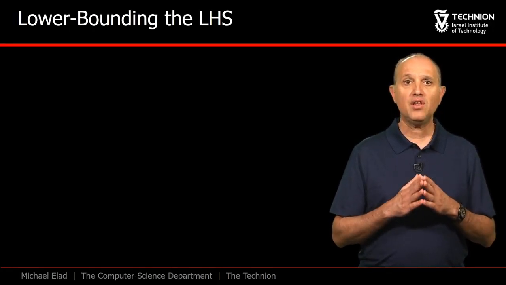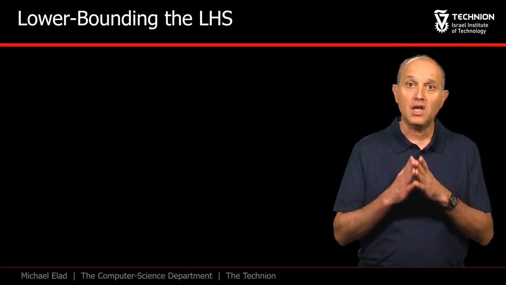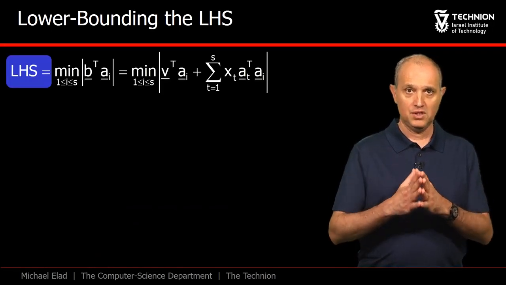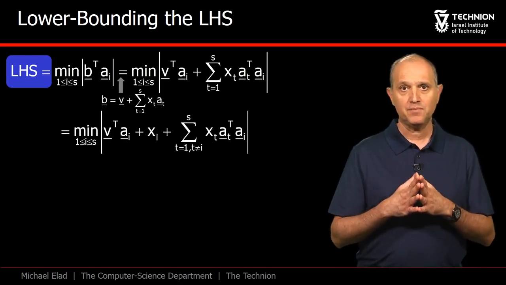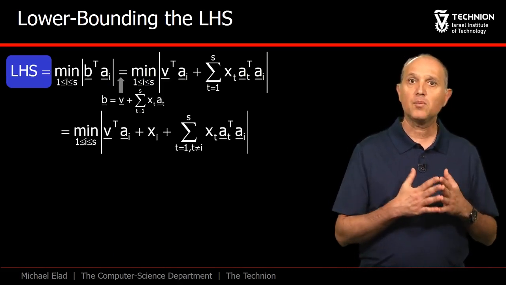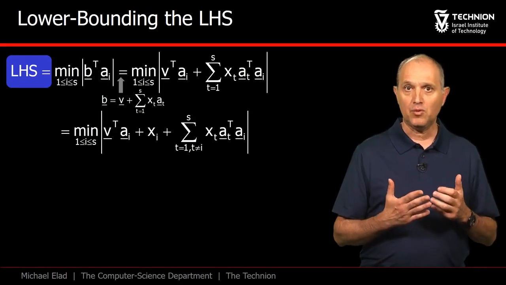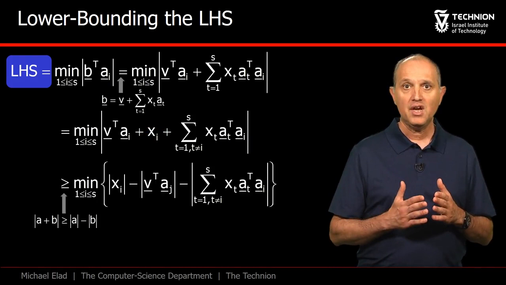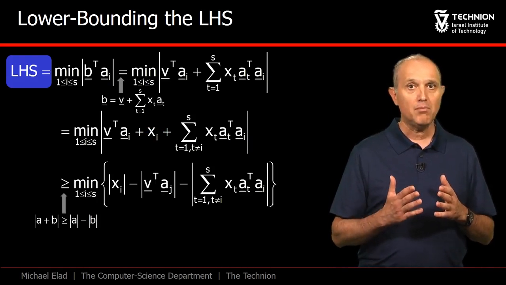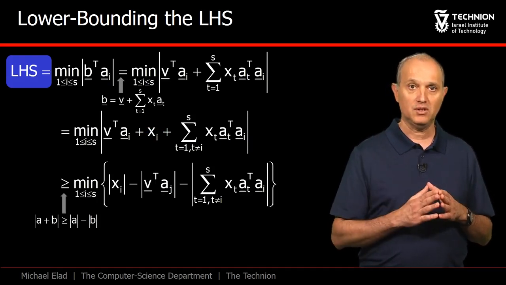We turn to handle the left-hand side, and now our goal is a lower bound. This is the expression, and again b has been inserted into it. In the summation, when t equals i, the inner product becomes 1, and the term obtained is simply xi. We move this element out of the summation and proceed to a lower bound by using a reverse triangle inequality.